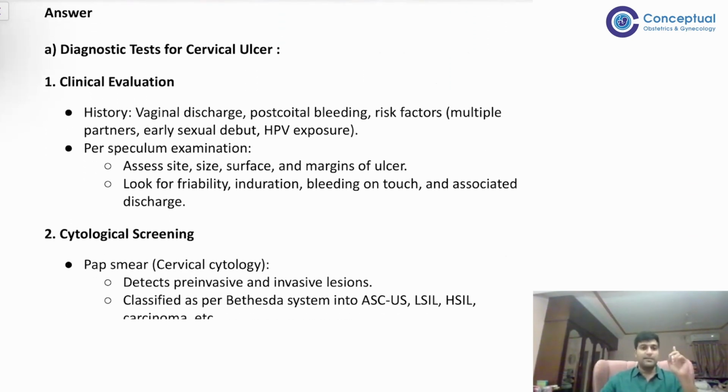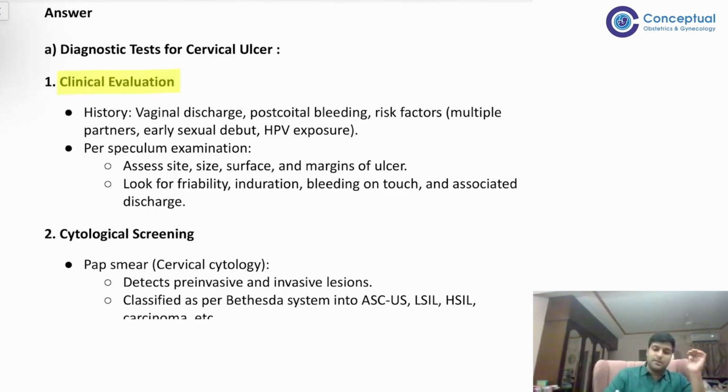फर्स्ट, क्लिनिकल इवैल्यूएशन. हिस्ट्री लोगे, vaginal discharge, postcoital bleeding, risk factors like multiple partners, early sexual debut, or HPV exposure. And post-speculum examination जो आपने किया, you will assess the site, size, surface, margins of the ulcer. Then look for the friability, bleeding on touch, and associated discharge. ये सब आपका clinical evaluation हुआ.